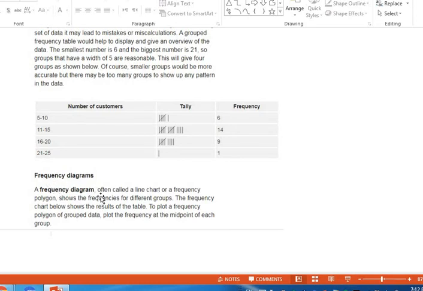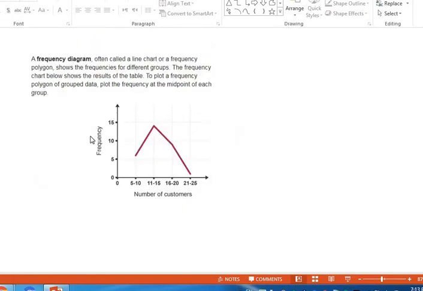Okay, after that, frequency diagrams. A frequency diagram, often called a line chart or a frequency polygon, shows the frequencies for different groups. The frequency chart below shows the results of the table. To plot a frequency polygon of groups of data, plot the frequency at the midpoint of each group. Let's see together. As we see here, the frequency diagram, I have often called a line chart, as I told you before, or a frequency polygon. Okay, we have said this before.